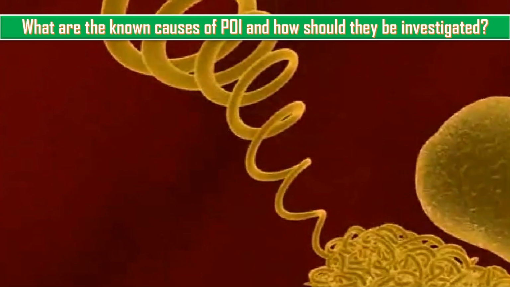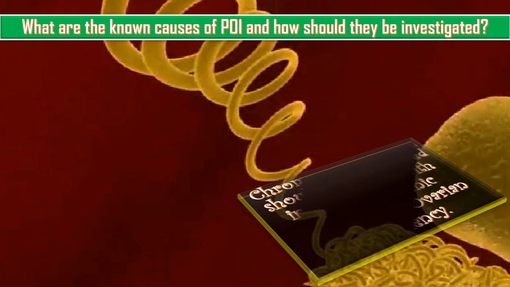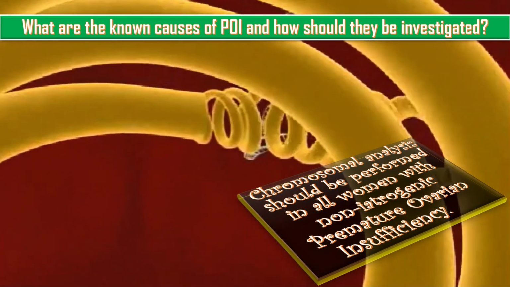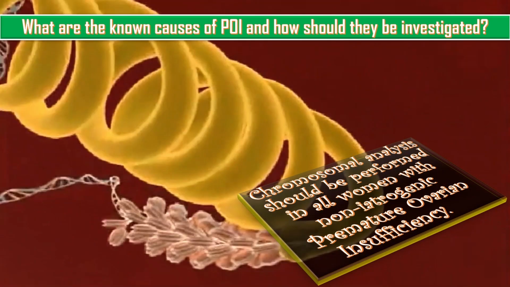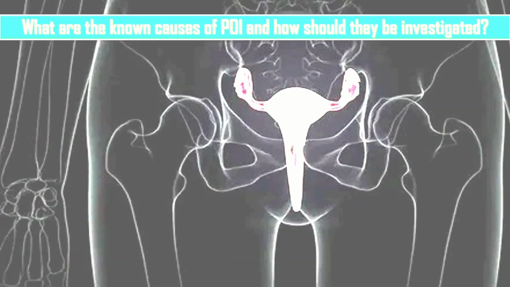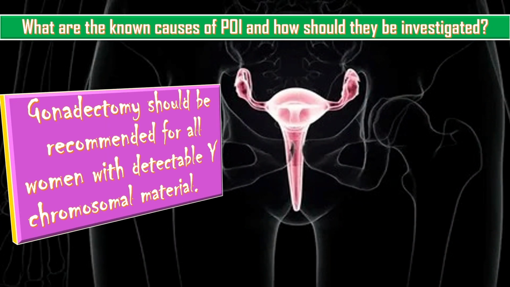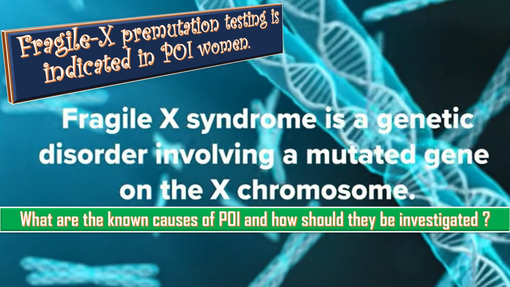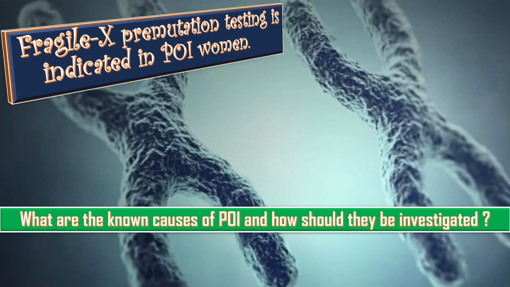What are the known causes of POI and how should they be investigated? Chromosomal analysis should be performed in all women with non-iatrogenic premature ovarian insufficiency. Gonadectomy should be recommended for all women with detectable Y chromosomal material. Fragile X premutation testing is indicated in premature ovarian insufficiency women.